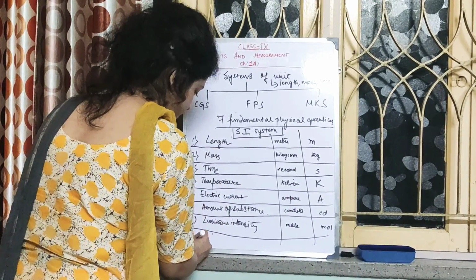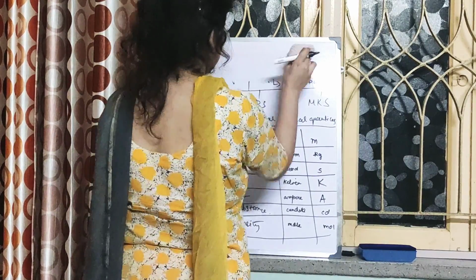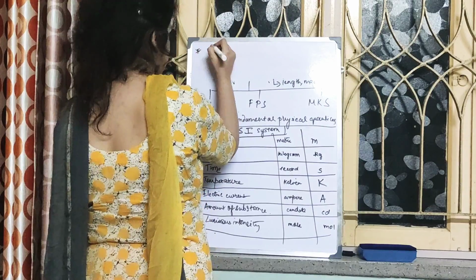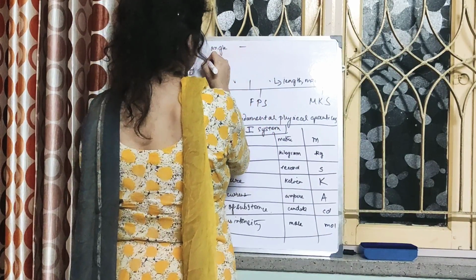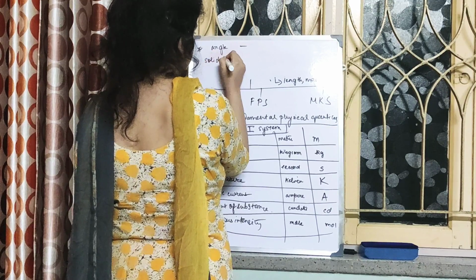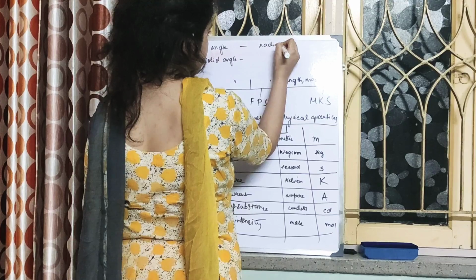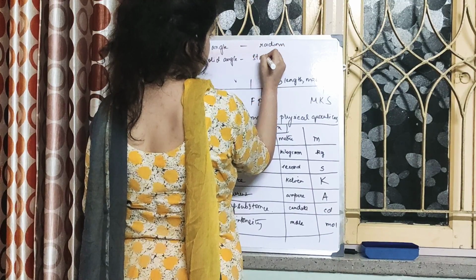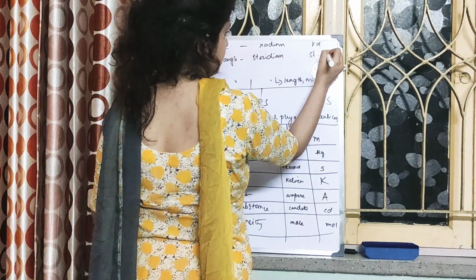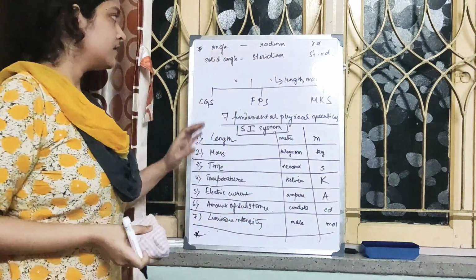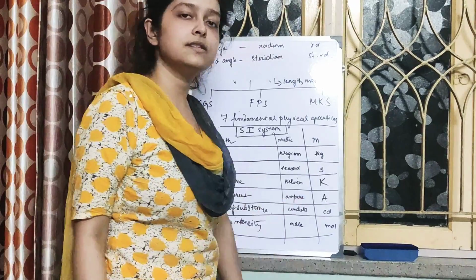This is a continuation, okay? So that makes a complete list of fundamental physical quantities.